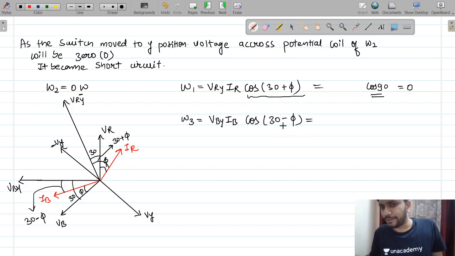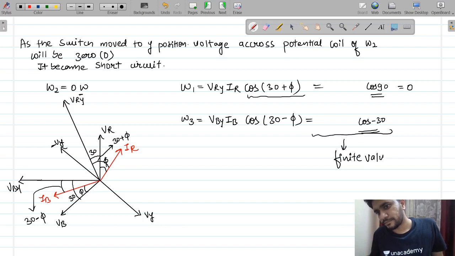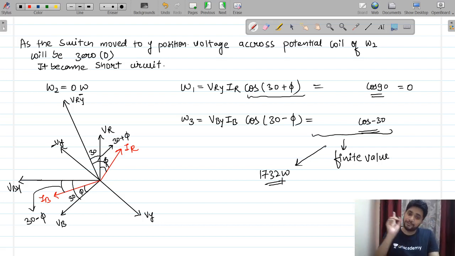And this gives cos of minus 30, which gives a finite value, and that value must be equal to 1732 watts.